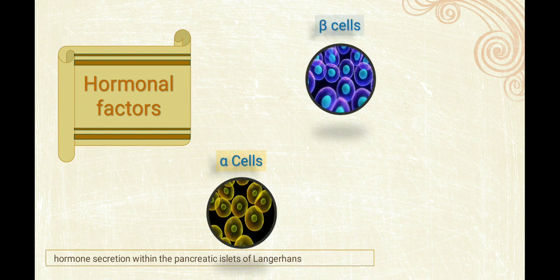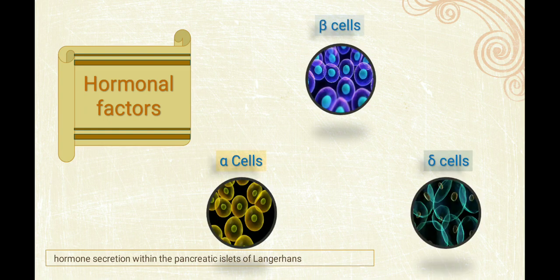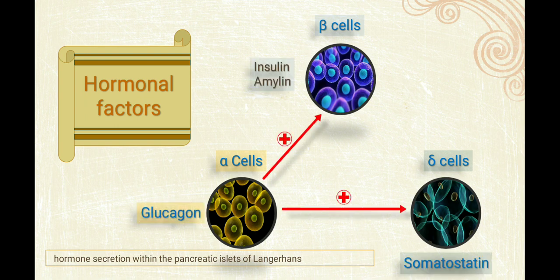So in the pancreas there are beta cells, alpha cells and delta cells. These three ultimately regulate insulin secretion by acting on one another. Alpha cells will secrete glucagon, beta cells will secrete insulin and delta cells will secrete somatostatin.